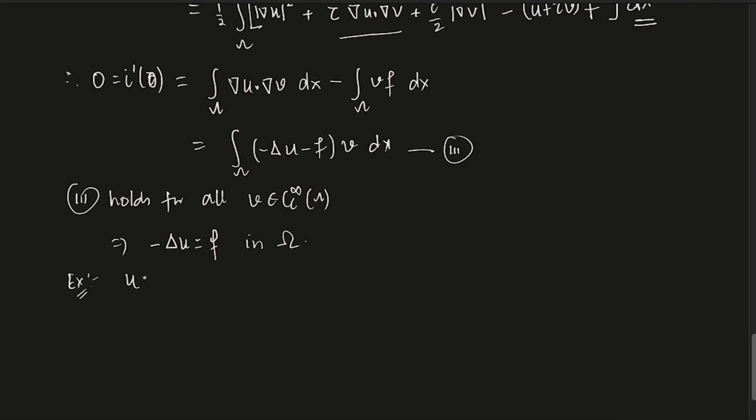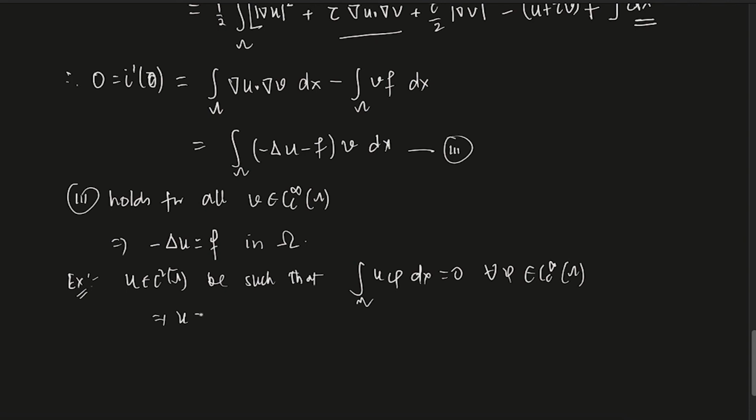Let's say u is in C2 of omega bar such that integral of u times phi dx is 0 over omega for all phi in C_c infinity of omega. That will imply u has to be 0 in omega. That's a small example. So it is basically saying that if you have a C2 function such that integral over omega of u phi dx is 0 for all C_c infinity functions, then u is 0 in omega. So please do this.